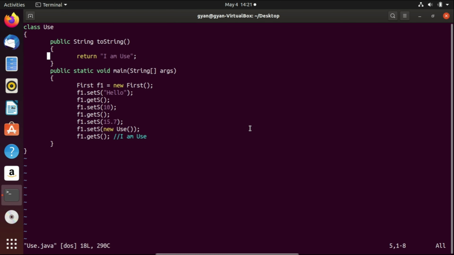Let's change something in the code and use here a type argument String.